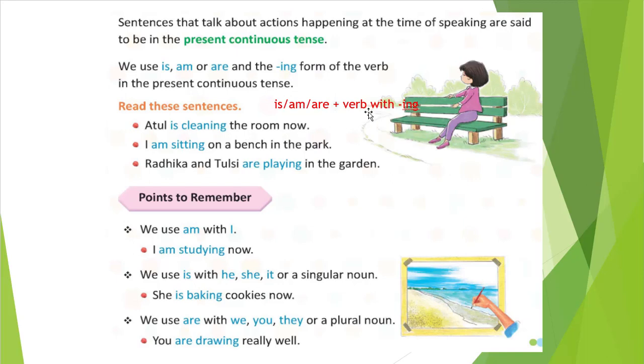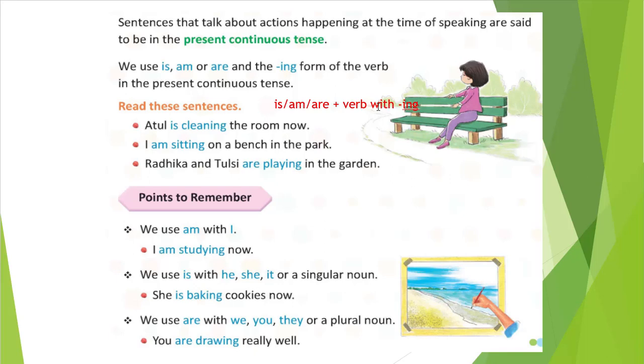In that case, is, am, are depends on the subject, whether it is singular or plural, or we are talking about ourselves. If I am talking about myself, I will say I am. If he or she is there, then we will use is, and if we or they is there, then we will use are.